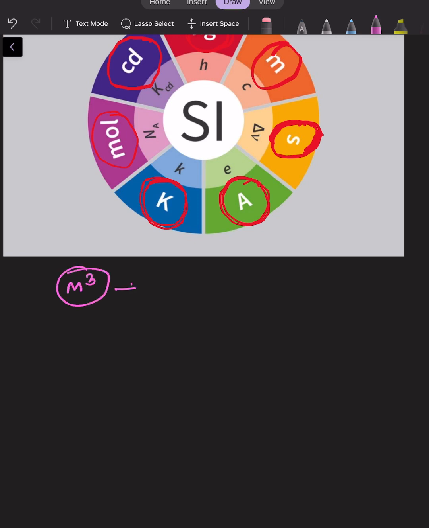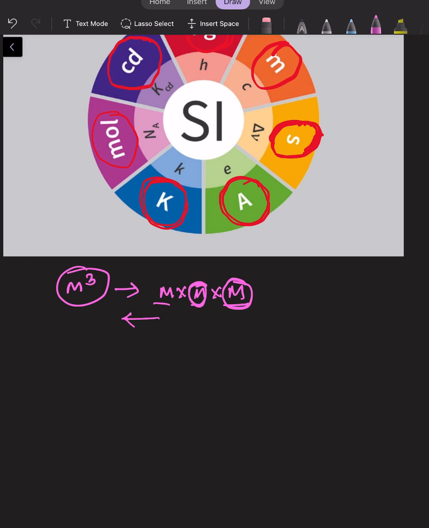How can we simplify this? Meter into meter into meter. So here 3 meters are combined in order to get the meter cube, right? So the meter is the base unit, right?